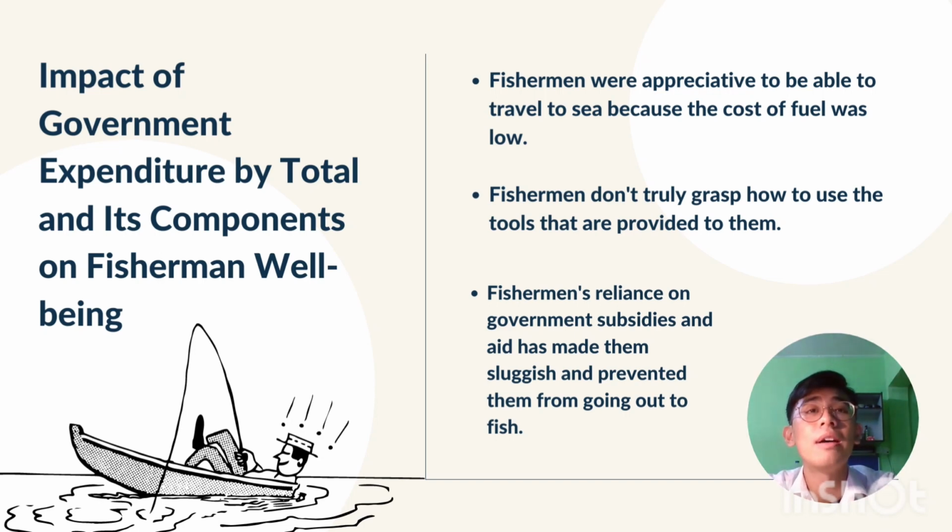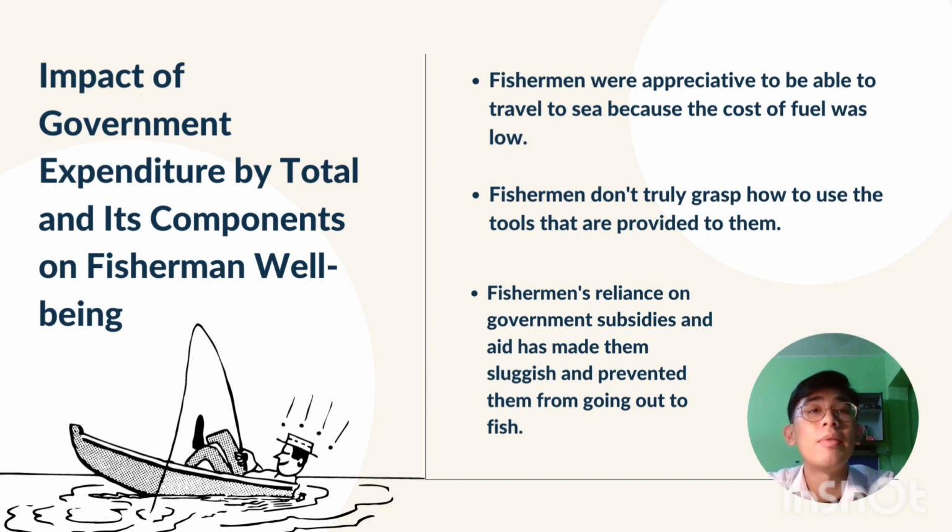Today I'm going to talk about the impact of government expenditure by total and its components on fishermen's well-being. The government has assisted the fishing community in overcoming its obstacles, both physically and mentally. The fishing community receives a variety of money and aids, including monthly living or subsistence allowance, house improvement assistance, fuel subsidies, BRIM, and fishing gear like boats and nets, among other things.